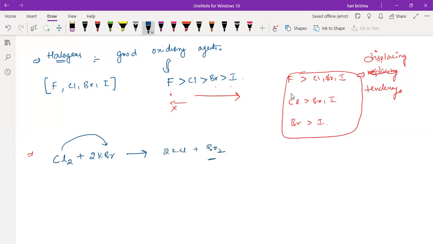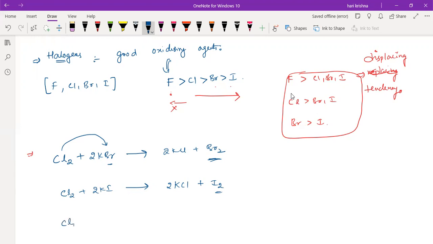So in this case, what are you getting? Initially, bromine is in a compound form, but during the displacement reaction we get the pure form of bromine. Understanding? This type of non-metal displacement reaction is useful in extracting pure halogens from their compounds. Similarly, if you take chlorine gas and KI, the iodine will be replaced by the chlorine and pure iodine will come out of the reaction.